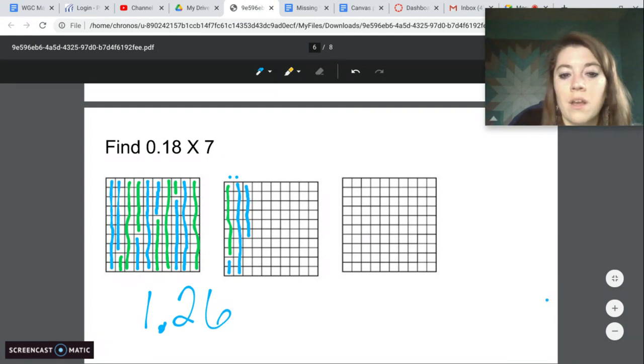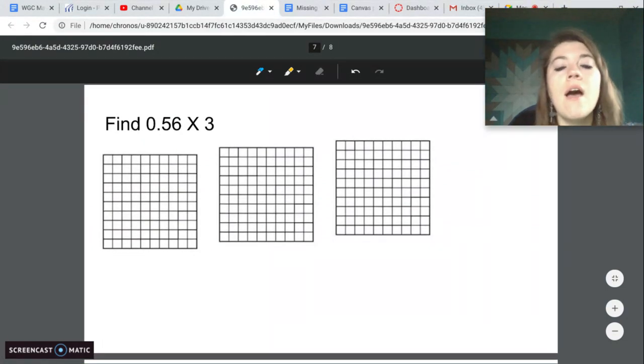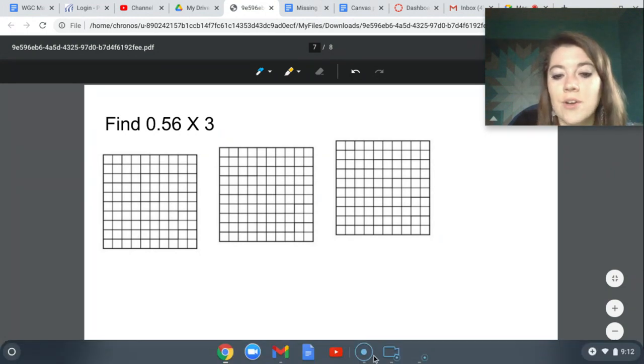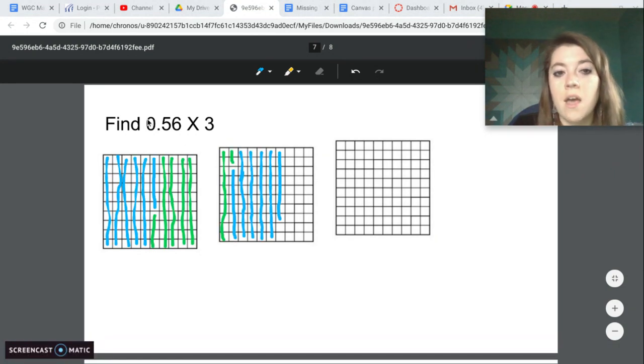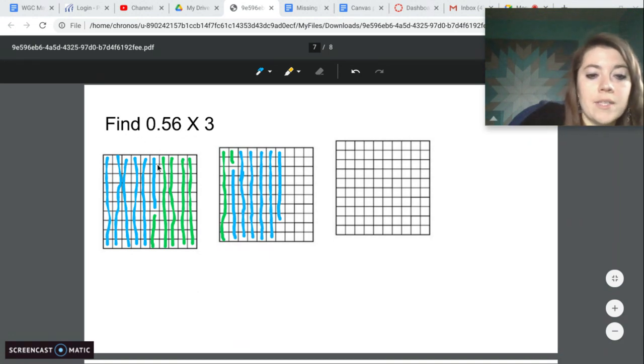Okay. All right, we'll do one more example. So we want to find 56 hundredths times 3. Once again, I'm going to jump out, fill this in, and then we'll come back to see the answer, okay? 1, 2, 3, 56 hundredths. So we have 1 full once again.